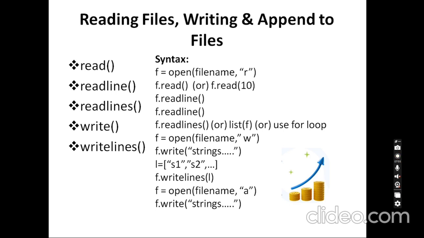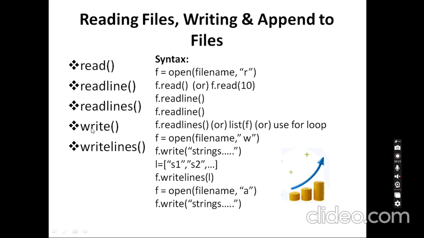After reading a line, the control automatically passes to the next line, so that is why it reads the first line and then the second line. Next, readlines will read all the content in the particular file and return it as a list as output. We will get all the content as a list here. So these are the three read functions we have available.